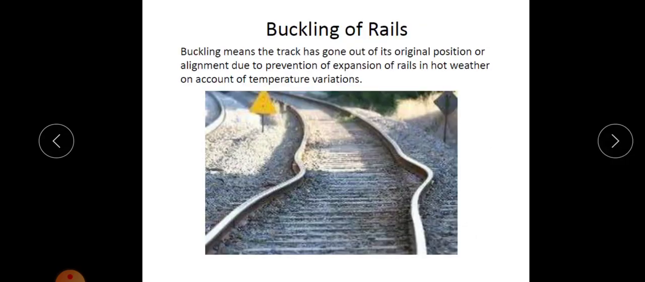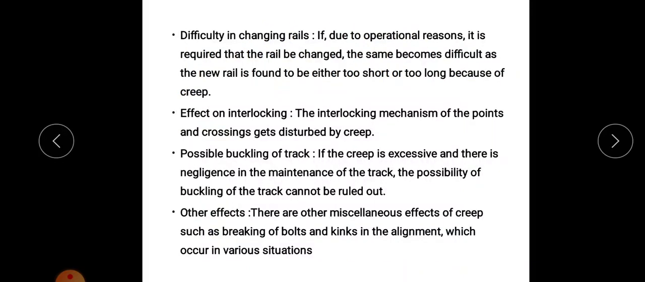Buckling means the track has gone out of its original position or alignment due to prevention of expansion of rails in hot weather on account of temperature. This usually occurs due to temperature variation. That is, buckling means the track has gone out of its original position or alignment. So possible buckling of the track will occur due to this creep.